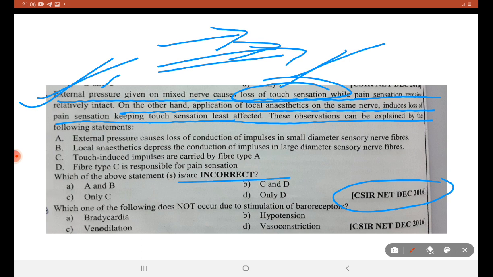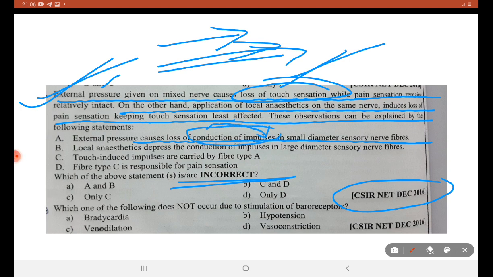We are going to find the incorrect statements. External pressure causes loss of conduction of impulses in small diameter sensory nerve fibers. So, external pressure causes loss of conduction of impulses.